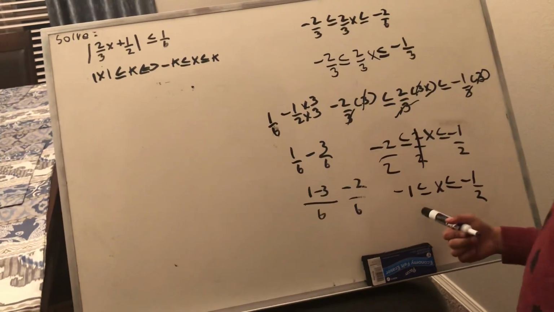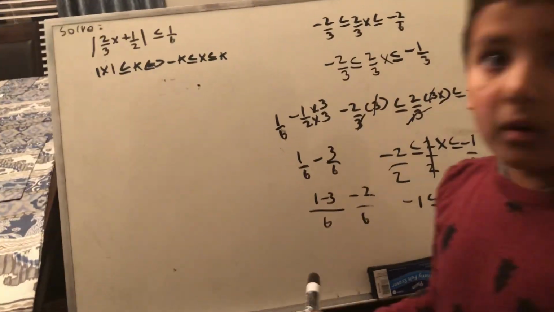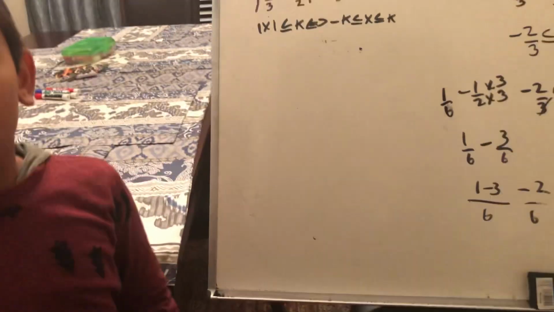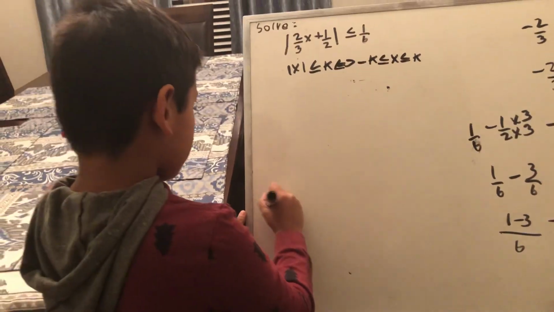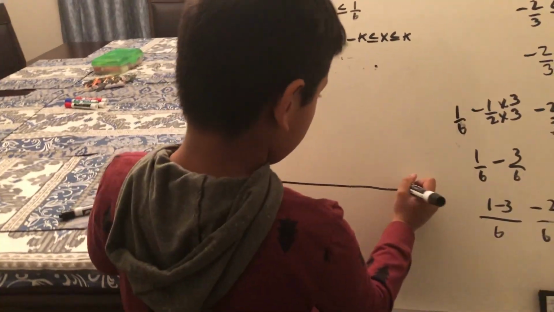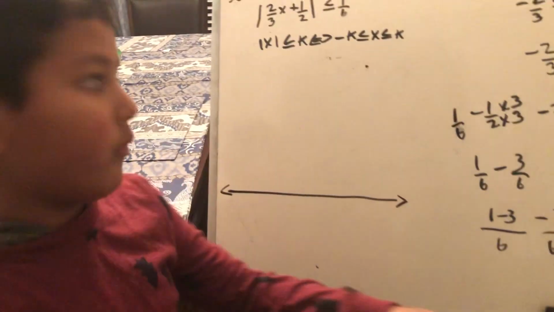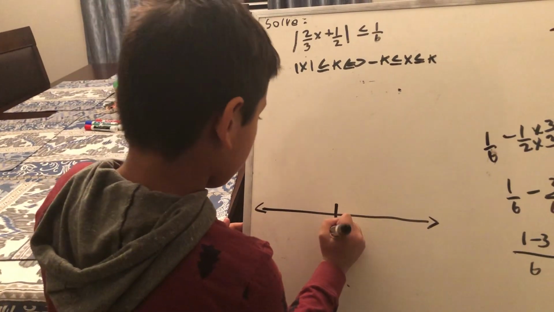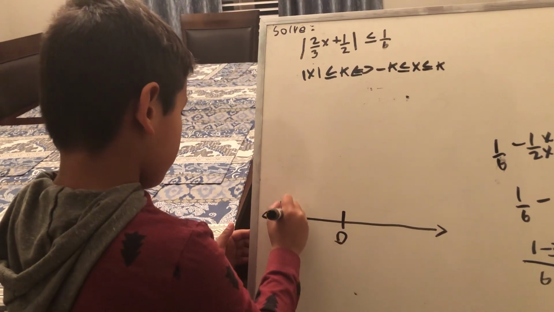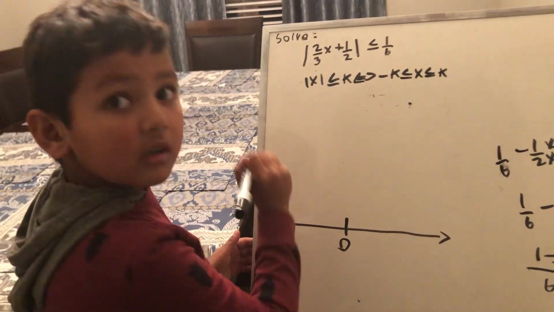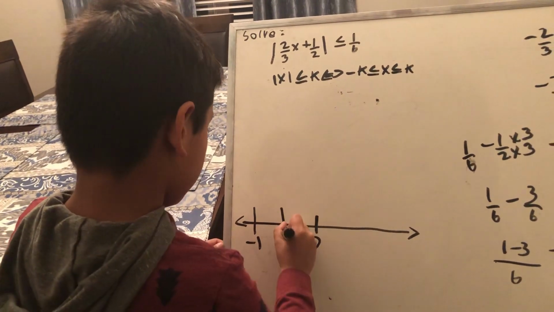So that's the interval. Now you make a number line and plot negative 1 and negative 1 half. This is 0, negative 1 will be right there, and negative 1 half will be in the middle.